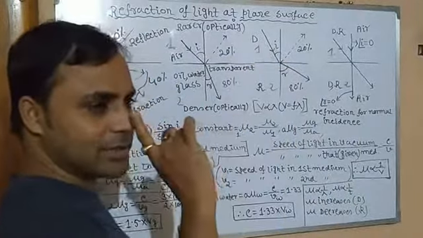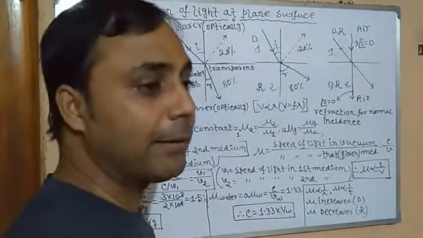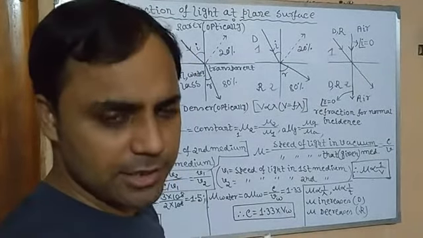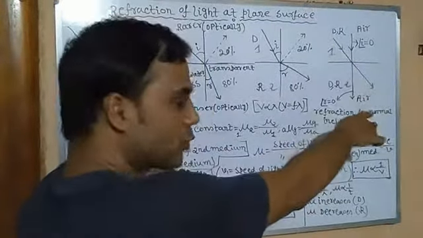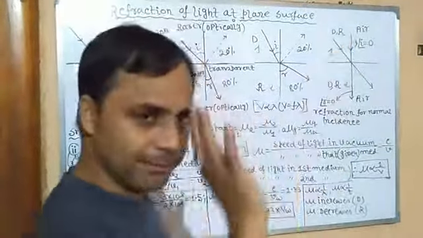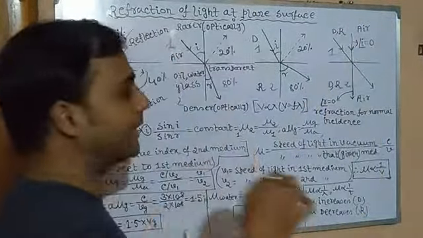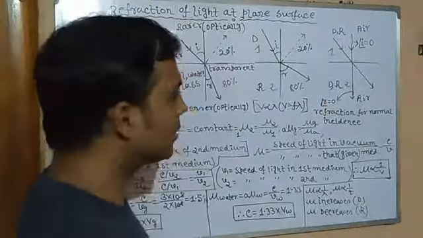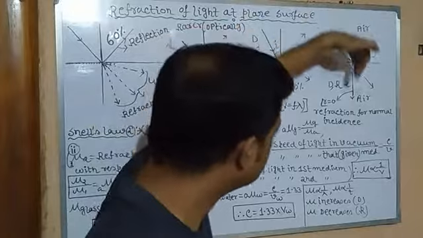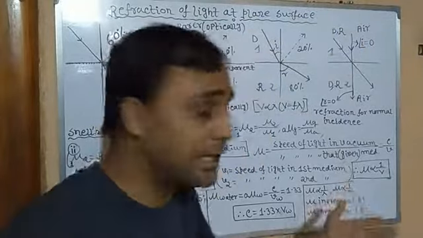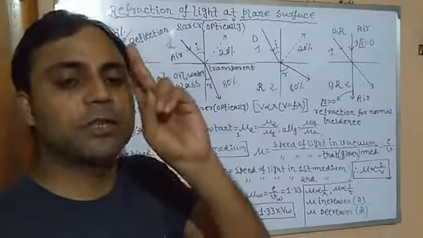So in case of refraction, light may pass undeviatedly into the second medium, meaning without changing its direction. How? Two conditions. Number one, as I already showed, if the two mediums are the same. Number two, if light is incident on the surface normally, that is, the angle of incidence is 0, then obviously it will enter the second medium and pass undeviatedly. So these are the two conditions for getting undeviated rays in case of refraction.